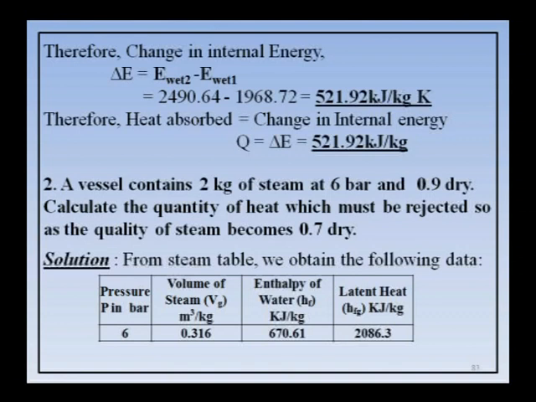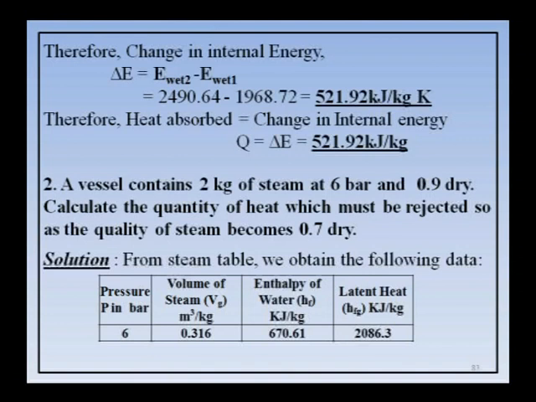2 kg of steam is there at 6 bar and 0.9 dry. That means initial condition of the steam is wet steam because dryness fraction is given. Next, calculate the quantity of heat, that is you should find Q. Q is nothing but delta E which must be rejected so that the quality of steam becomes 0.7 dry.